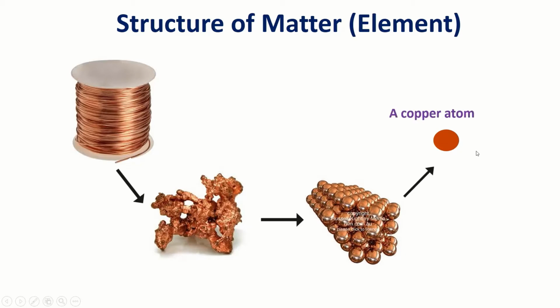This is a copper atom. So after breaking this copper, what will we get? We will get only one atom, and that is only copper. So it is an element, and after breaking an element we get an atom.